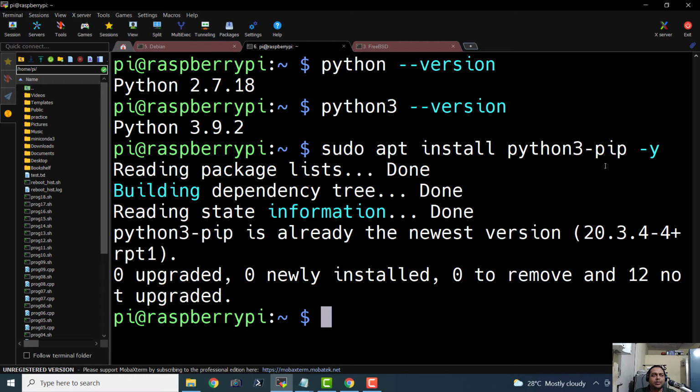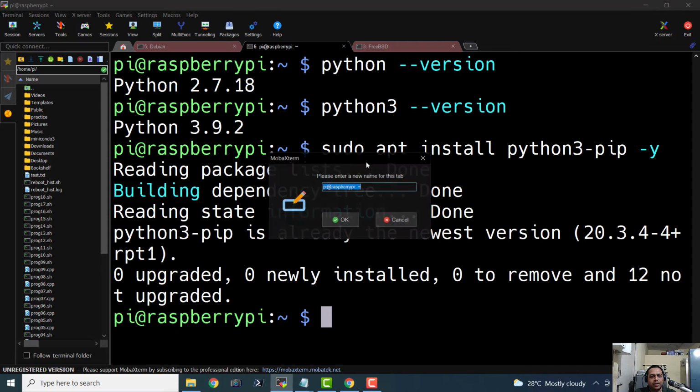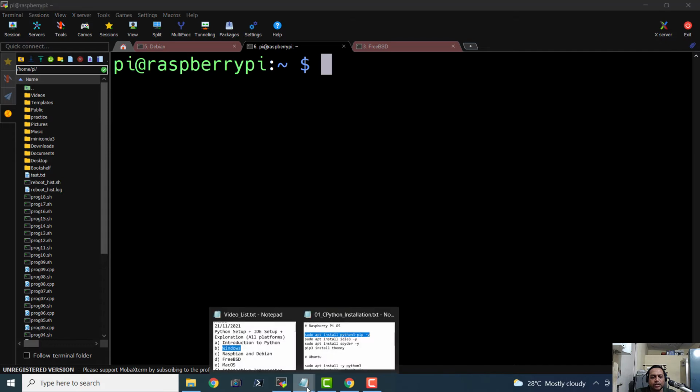In case this pip utility is not installed. We are going to see what the pip utility means in the comment part of this entire episode. Let me rename the tab saying Raspberry Pi OS, and let me clear the screen and let us install the other utilities.